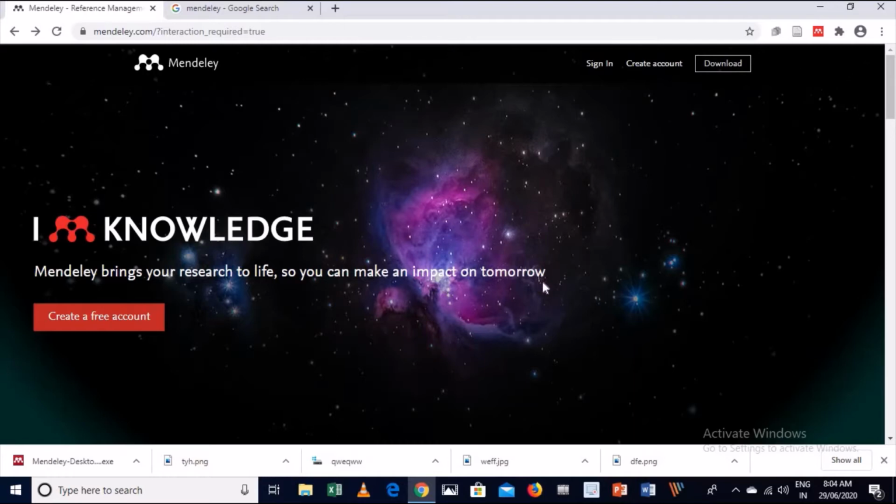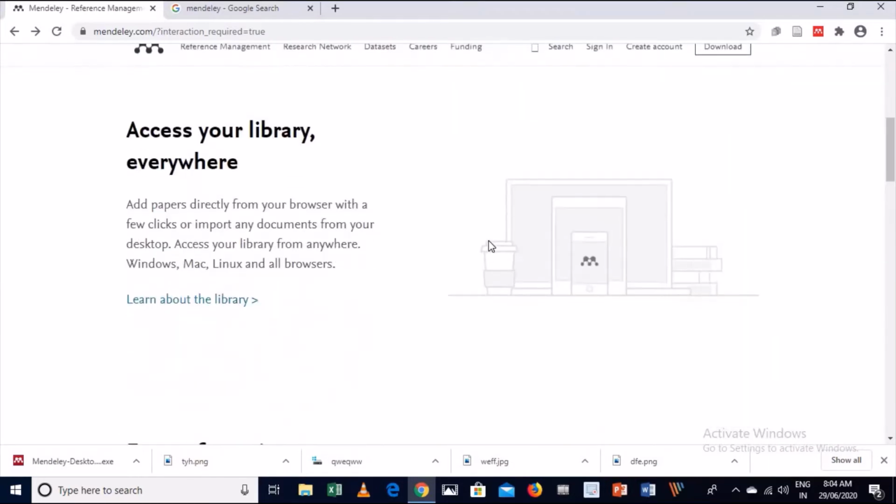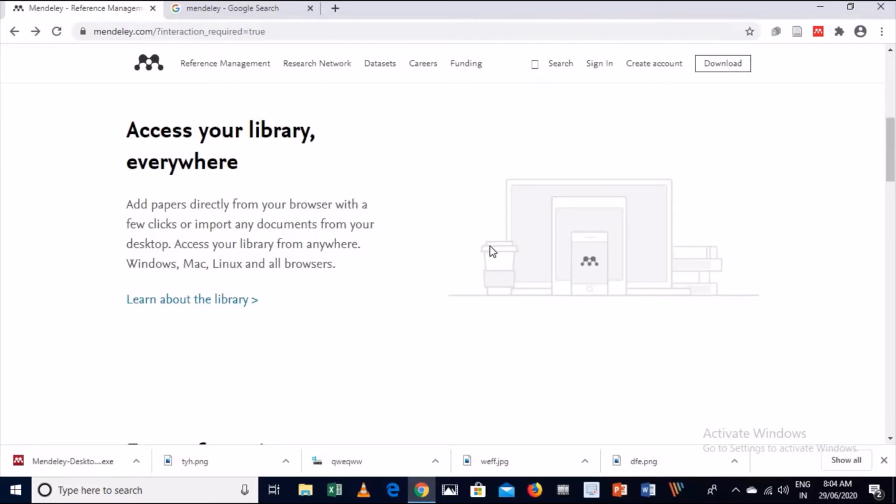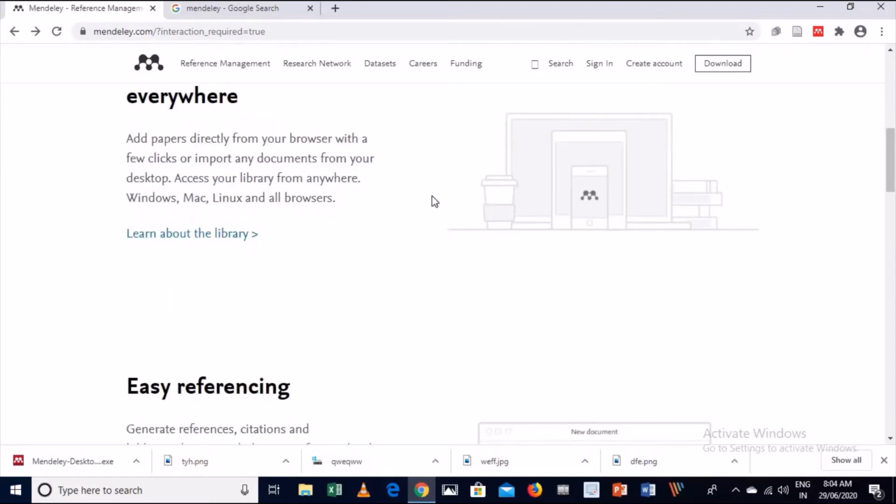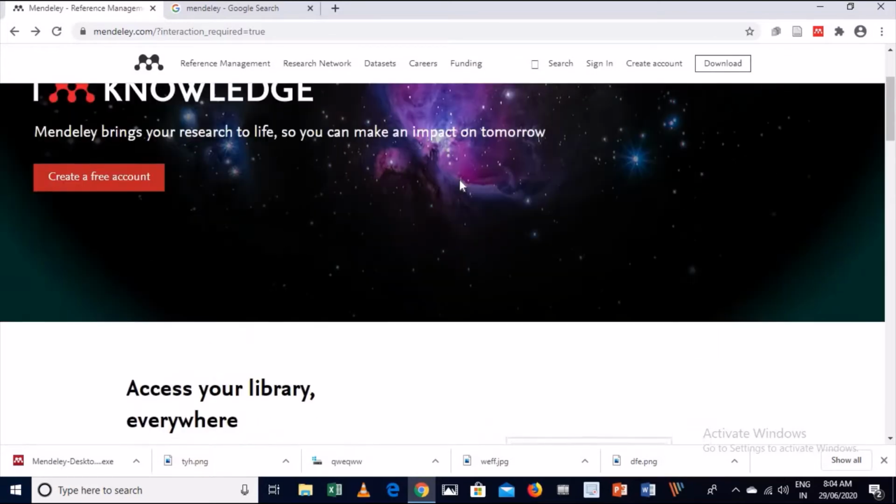This Mendeley is now part of Elsevier publication, which acquired it in 2006. So here in this Mendeley software, more than 7,000 citation styles are available. So you can use this for your research purpose.